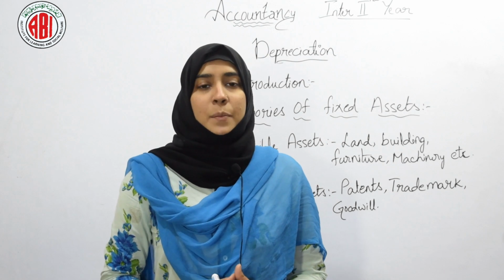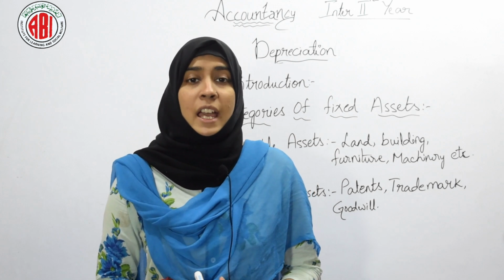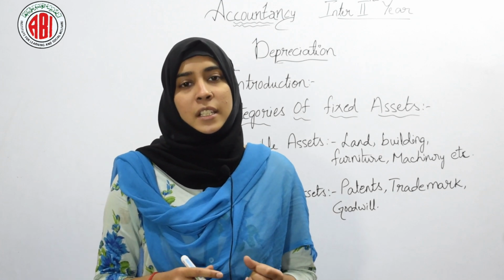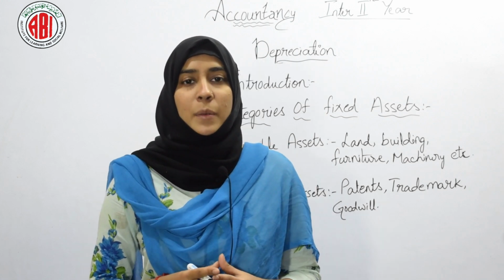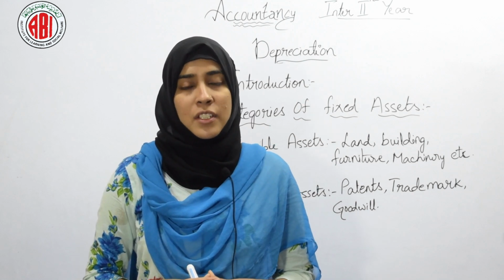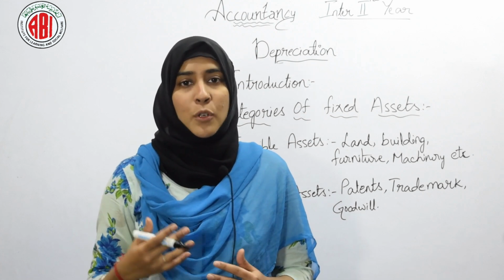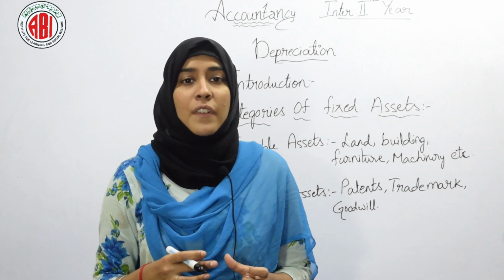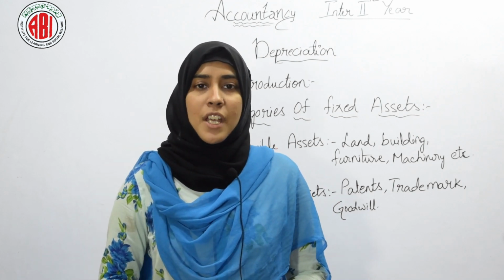We must show depreciation in accounts. How do we show depreciation in accounts? As we know, depreciation is a loss as its value is decreasing. So we will include all the losses and expenses into our P&L or profit and loss account. So here depreciation will be included in the profit and loss account debit side, and a second time it will appear in the balance sheet as a deduction from the asset. If the value of our asset is 1 lakh and we are providing it depreciation of 10% every year, here the value of the asset is decreasing. So we will deduct this value from the balance sheet in assets. So like this we will charge depreciation.